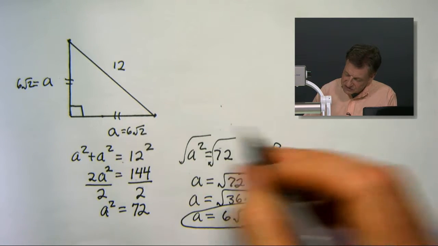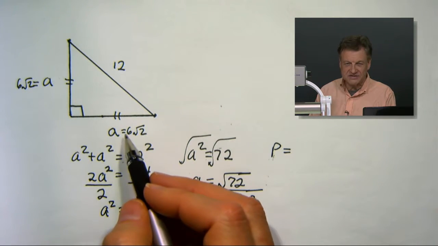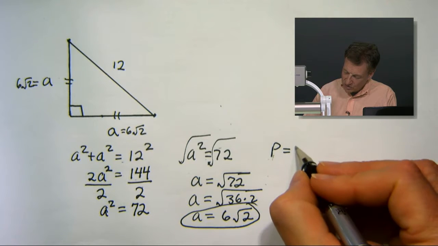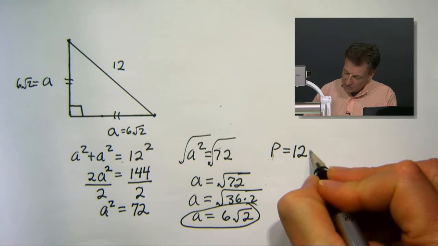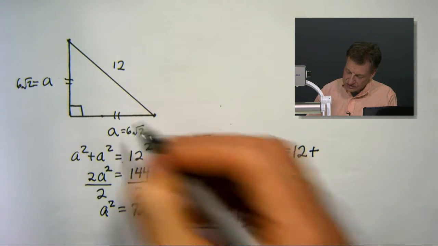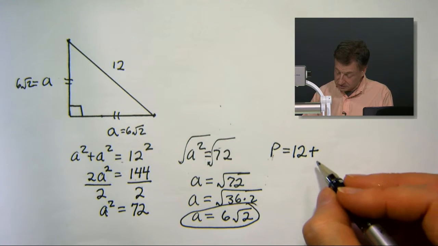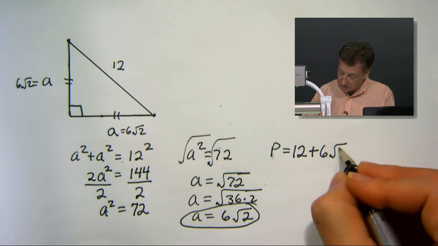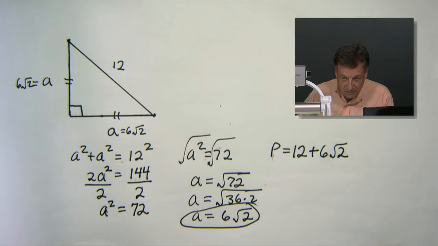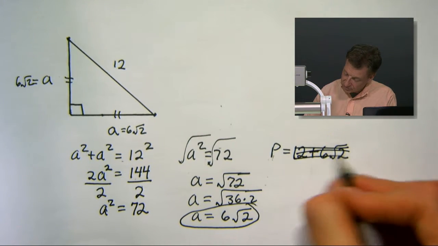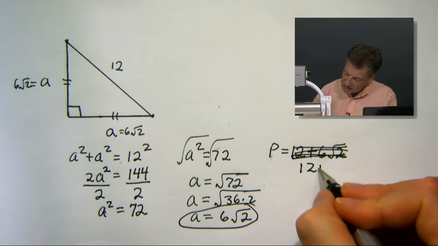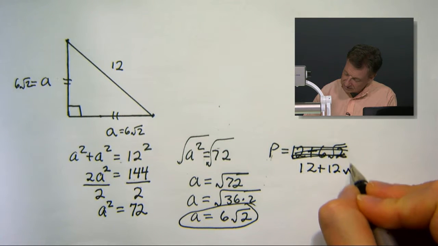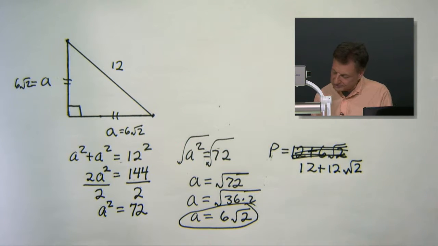Now that you see where this is, you've got 12 plus 6 square roots of 2 and 6 square roots of 2. And we're going to keep the 12, and we're going to join these two together because they are like radicals. And that's your final perimeter right there. Is it? No, it's going to be what? Let's try that again. We'll do 12 plus 12 roots of 2. Is that better?